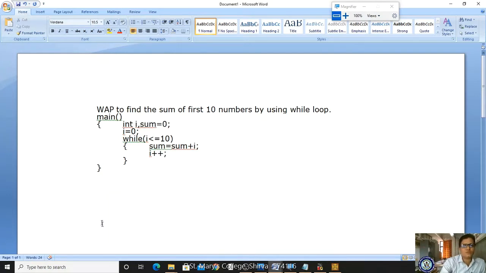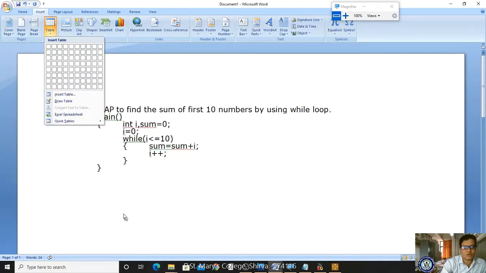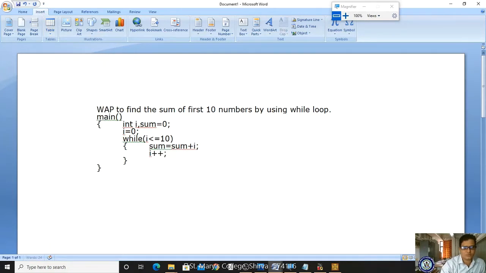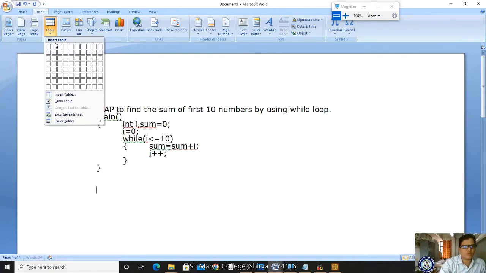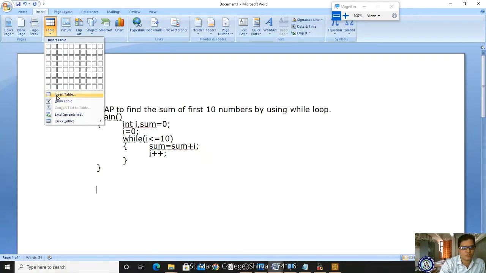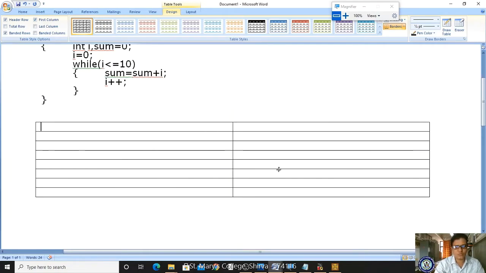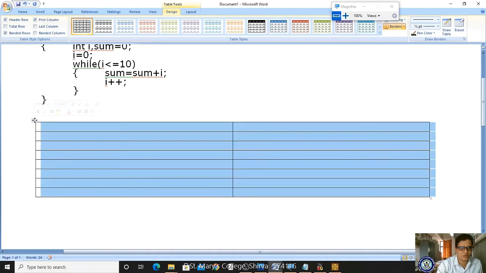So for this I'm taking a table for your understanding purpose only. Let me take 10 rows: 1 2 3 4 5 6 7 8 9 10. I hope it is visible, right?